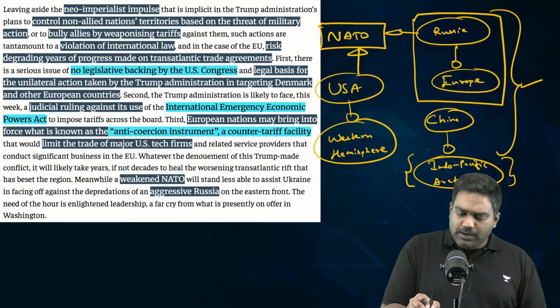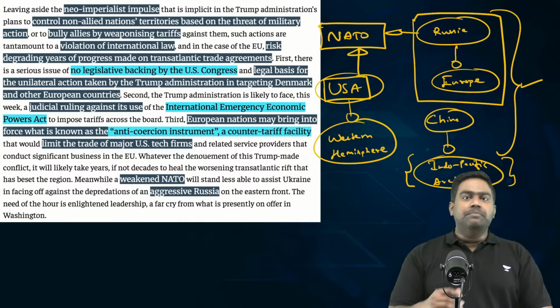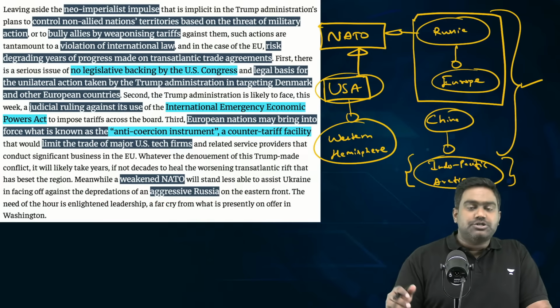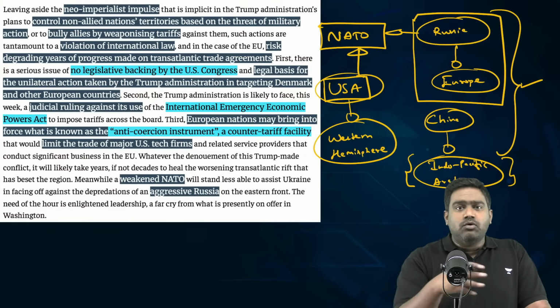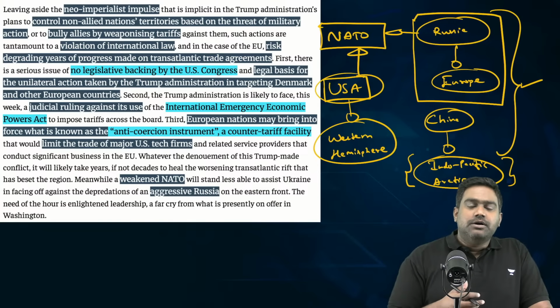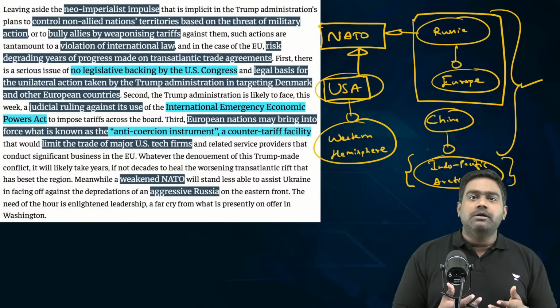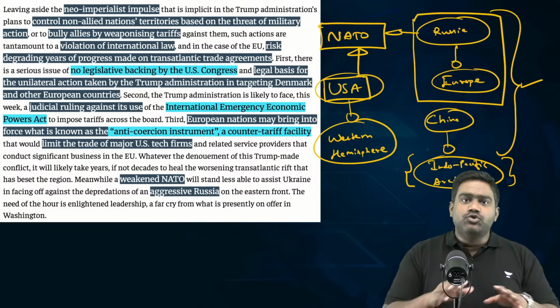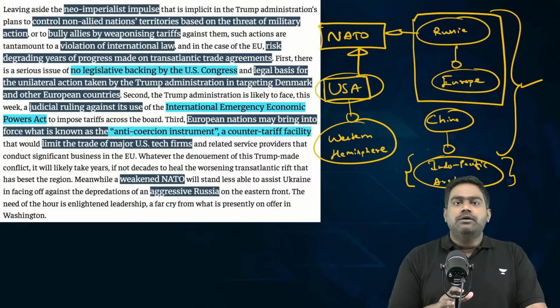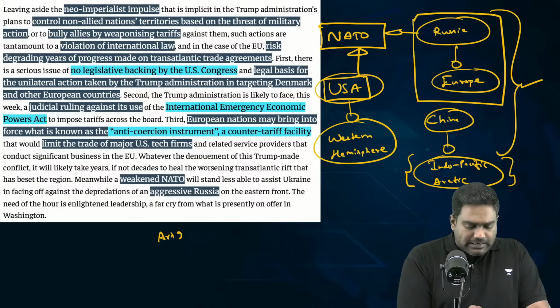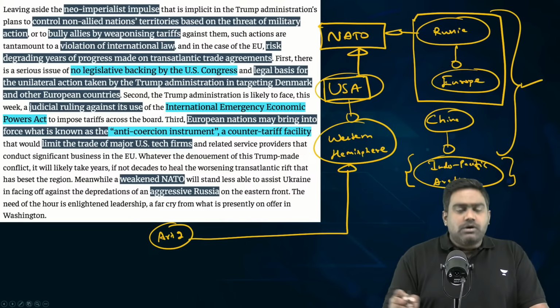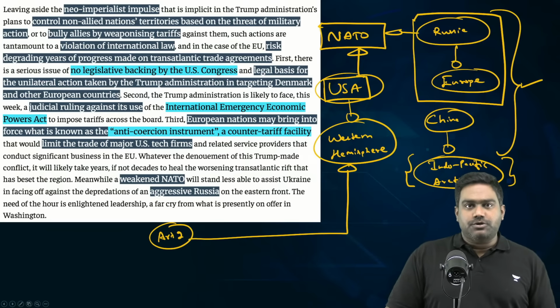And you are going to see a sort of neo-imperial competition between the US, Russia, and China to carve out their own spheres of influence and break down the international rules-based order with no respect for international law. Because what Donald Trump is doing has no basis in international law. The UN Charter under Article 2 is very clear that no country can threaten the sovereignty of another nation, right?